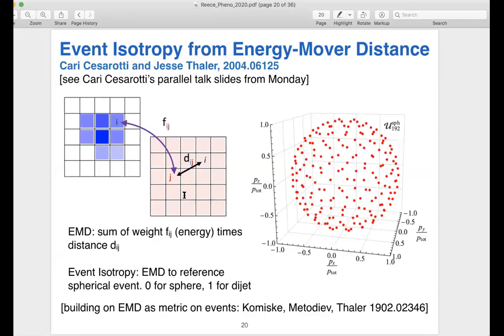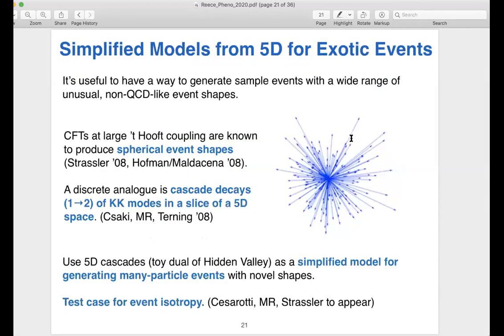So this can generally be a useful way of characterizing how different two events are from each other. And it has many applications, but one application I want to highlight is work by my student, Cari Cesarotti. She gave a parallel talk on Monday, so you can look at her slides for more details. That's a particular application where you get a measure of how spherical an event is by starting with some reference event like the one shown that's very spherical. So you tile a sphere with equally positioned energy deposits. And given your event, you can ask, how much do I have to move things around to make it look like a sphere?